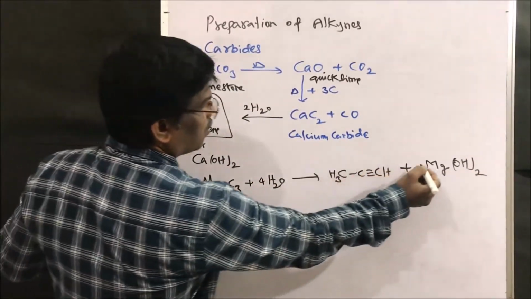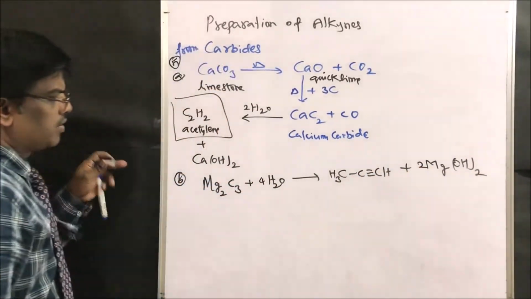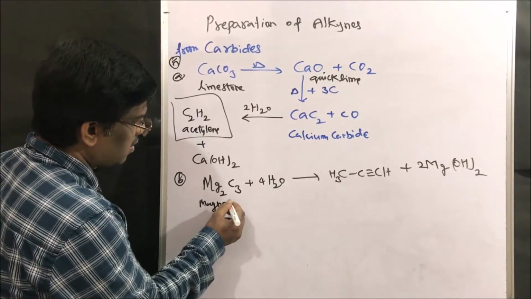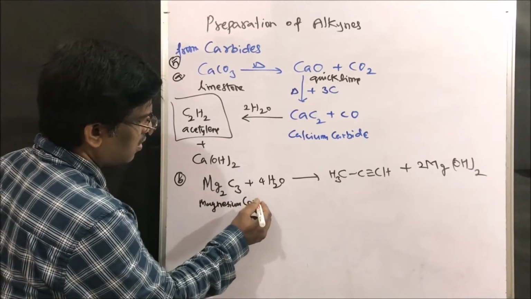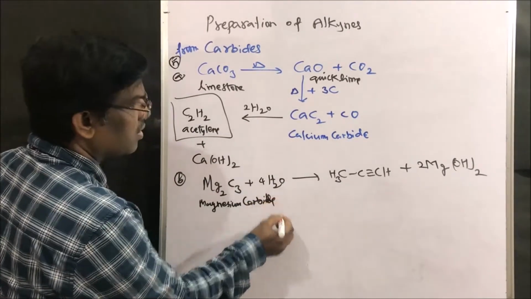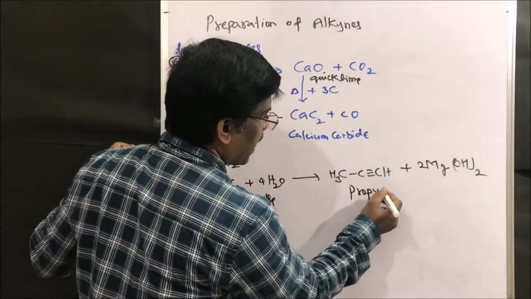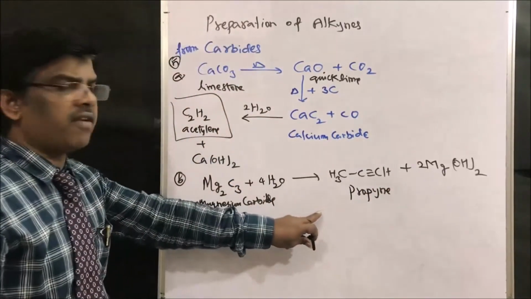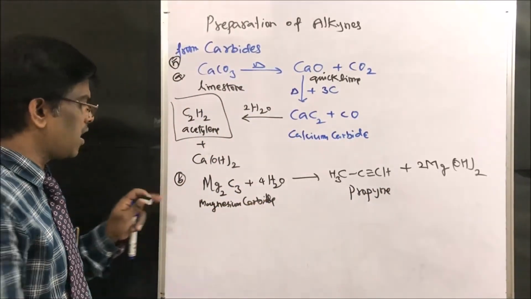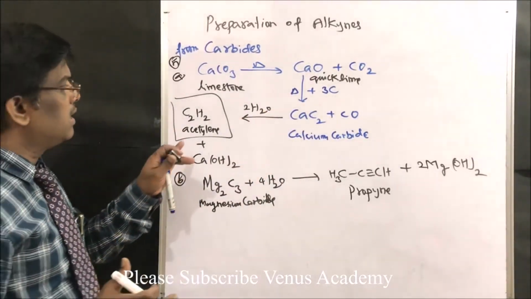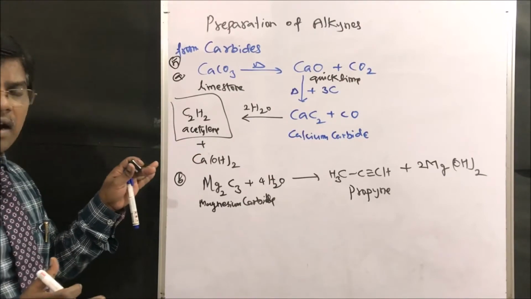So magnesium carbide gives propyne, which is an alkyne. Carbides upon hydrolysis give these acetylene compounds, the alkynes.